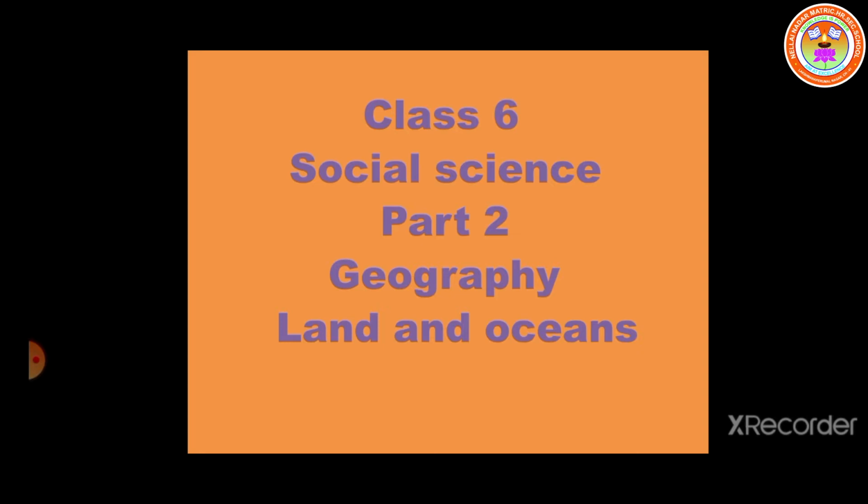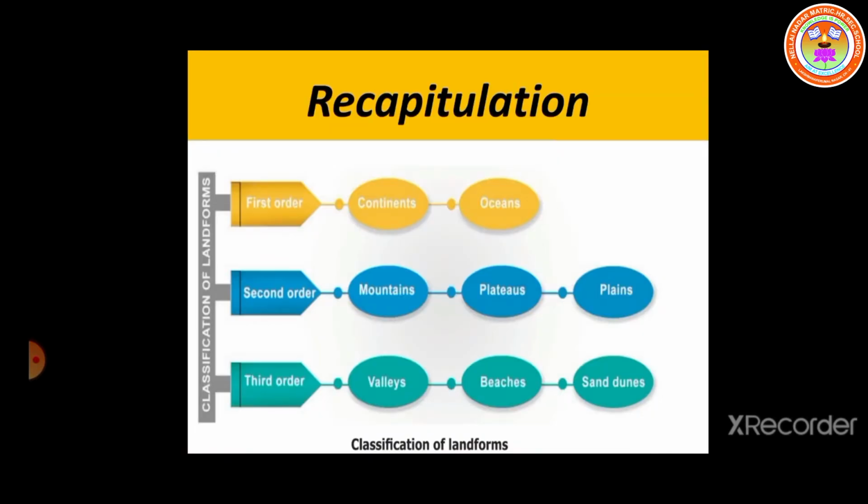What is the name of the lesson, children? Land and oceans. Already we learned about land in the previous class. Let us recapitulate what we have learned. In the previous class, we learned about the first order landforms, continents and oceans. Next, we have second order landforms: mountains, plateaus, plains. In the third order landforms, valleys, beaches, sand dunes are there. Okay, children? This is the classification of landforms.